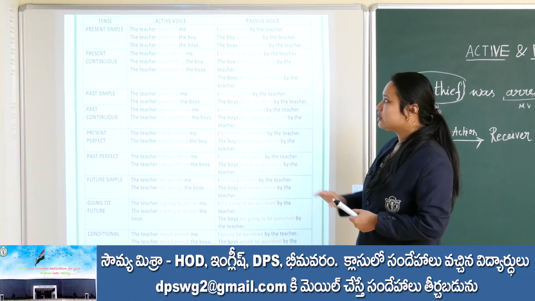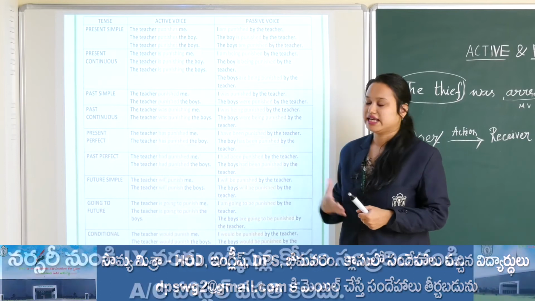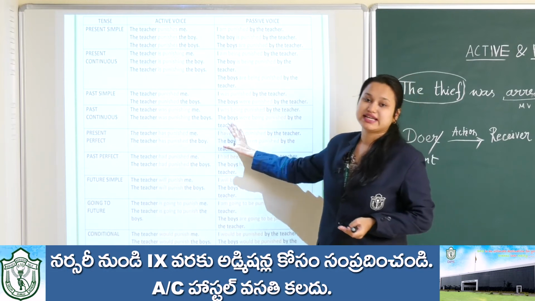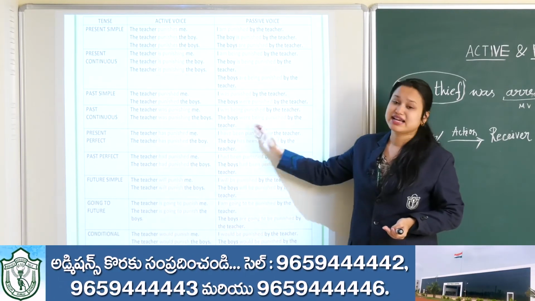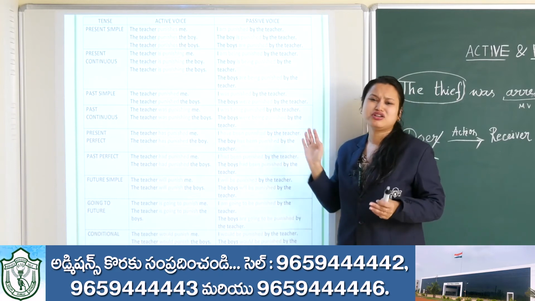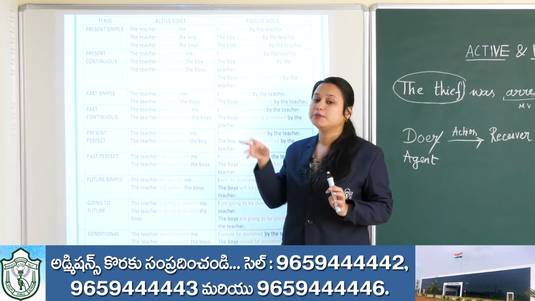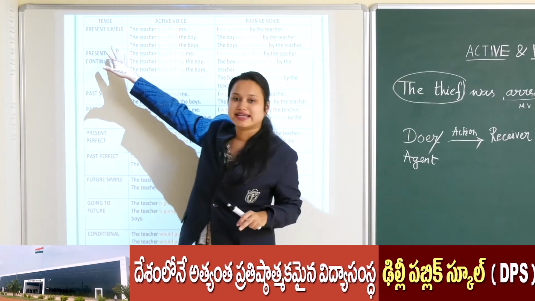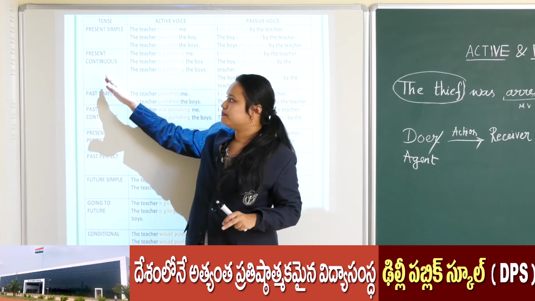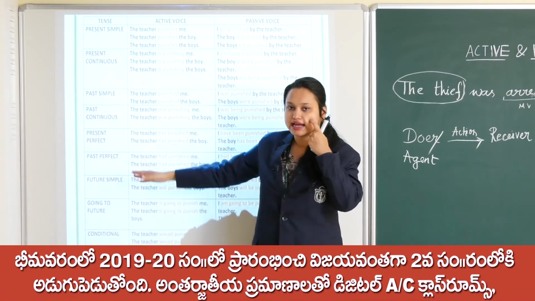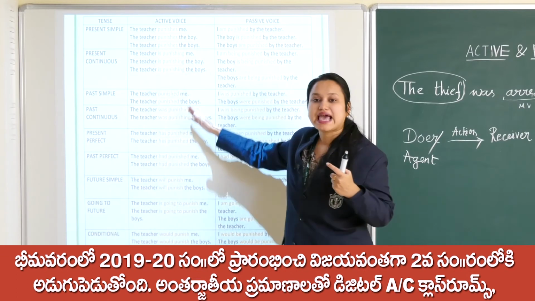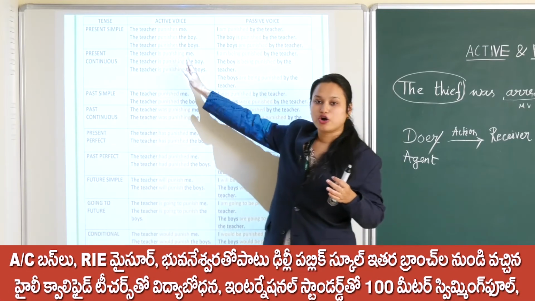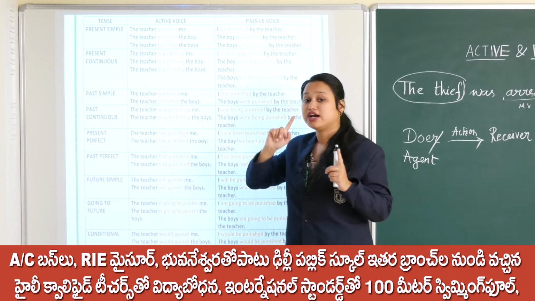Let's see. Before that, I gave this table which will show you how, based on the tenses, the verb will get changed. Not exactly the sentence, the verb will get changed, right. In the first one you see all the tenses: present simple, present continuous, perfect, like that. These are the active forms and these are the passive voice forms, right. We will just look at the orange highlighted part, only at the verb.